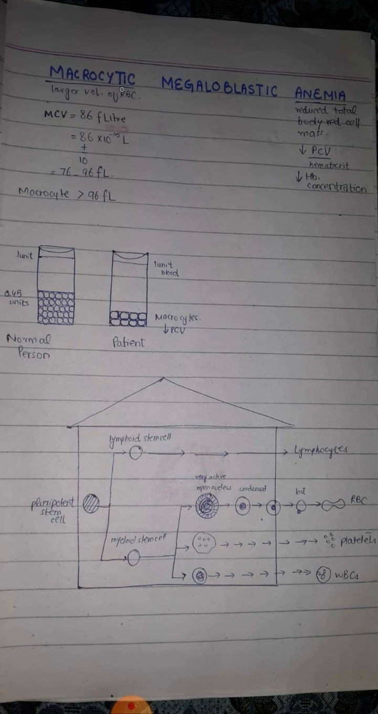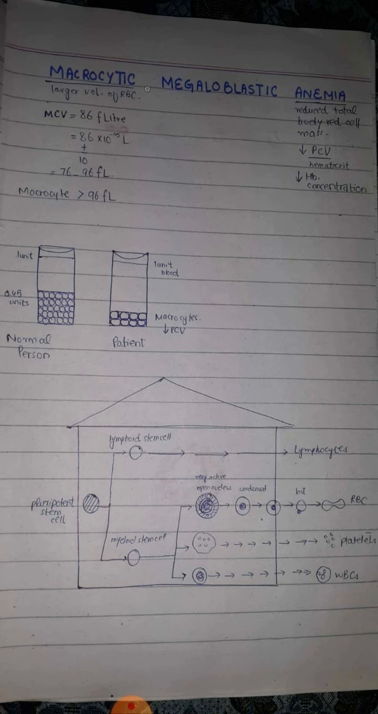So the word macrocytic megaloblastic anemia means that there is decrease in the total number of red blood cells, and the cells which are present in the peripheral blood are larger than the normal, as well as the cells which are present in the bone marrow are larger than normal. So the disease is called macrocytic megaloblastic anemia.